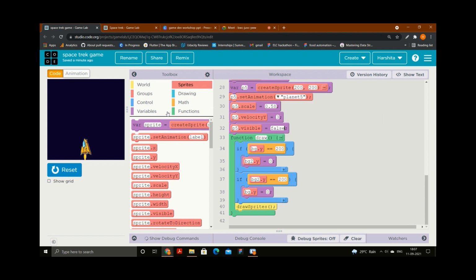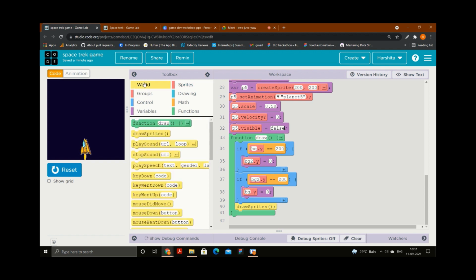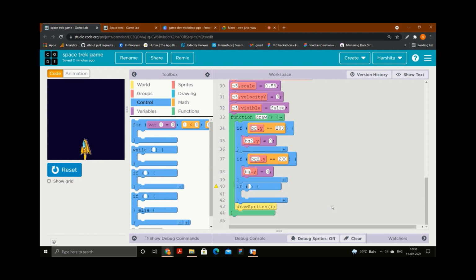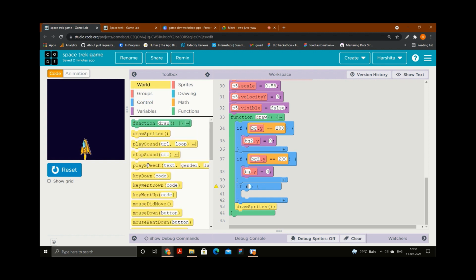Okay. So for this function, whenever I press any key, we already have a block here, that is key down. Key down means whenever I press any key on my laptop or desktop, like the up key, right key, or down key. That's why I have to use key down for it. So I will use an if block. By if, I mean if a person presses the key.